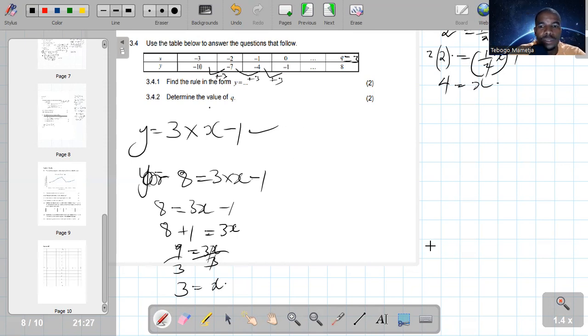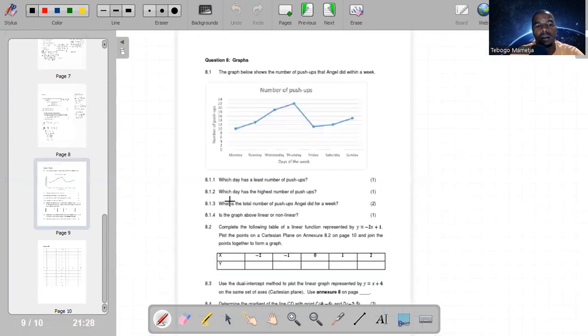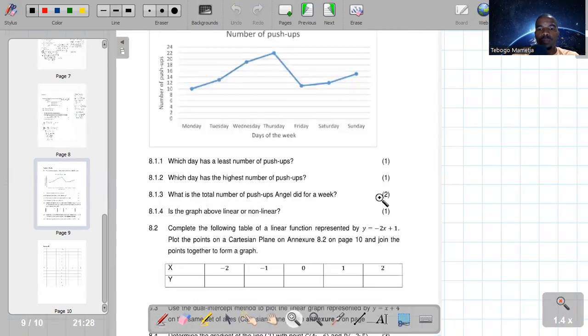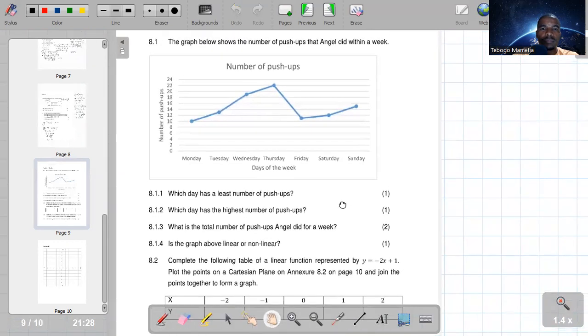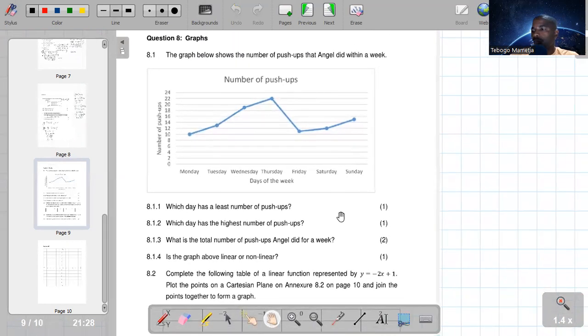Okay. So yeah, that is all about functions. So guys, the last one is going to be graphs. And I think that is going to be the last question before we close. Which is graphs, question 8.